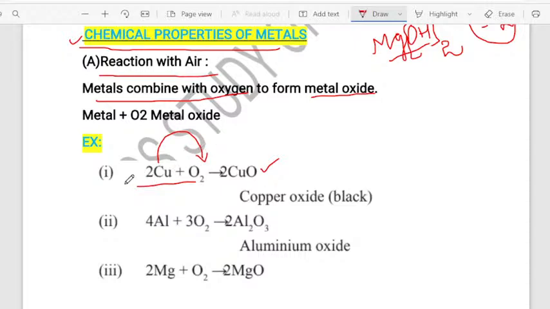Understand? See, almost all the metals, almost ಎಲ್ಲ metals ಏನಾಗುತ್ತೆ? They will combine with the oxygen to form the metal oxides. So copper combine with oxygen to form copper oxide. Similarly, aluminium will also combine with oxygen and it will form aluminium oxide. Similarly, magnesium also will combine with oxygen and it will form magnesium oxide. So it is very important to know about these topics, dear students. ತುಂಬಾನೇ ಇಂಪಾರ್ಟೆಂಟ್, ನೀವು ತಿಳ್ಕೊಳ್ಬೇಕು. ಅರ್ಥ ಆಗ್ತಿದ್ಯಾ? ಸೊ ಈ ಕಾನ್ಸೆಪ್ಟ್ಸ್ ಎಲ್ಲ ತುಂಬಾನೇ ಇಂಪಾರ್ಟೆಂಟ್ ಇದೆ.